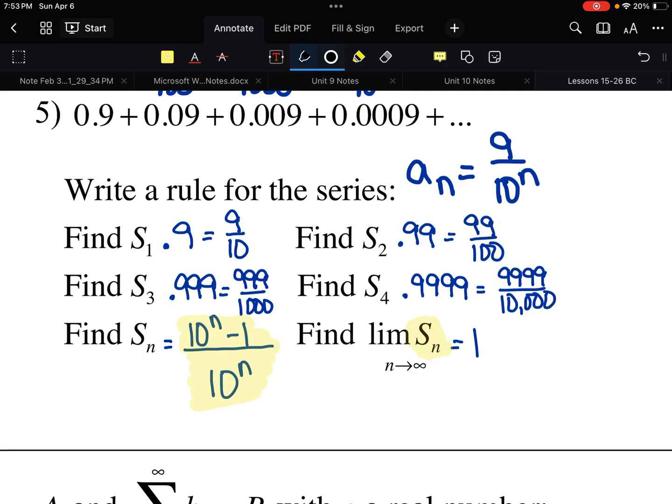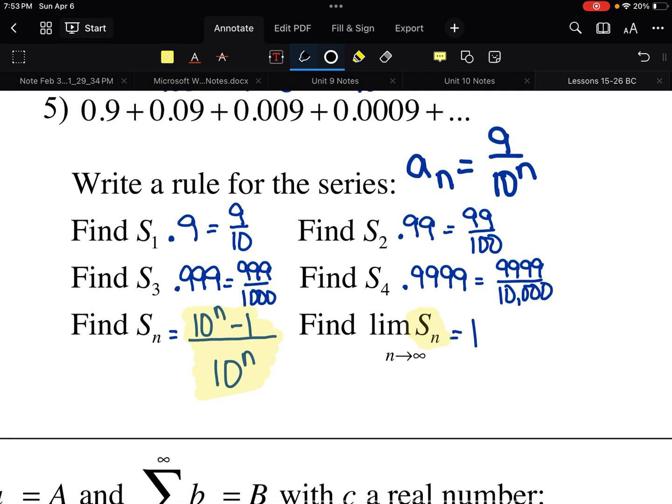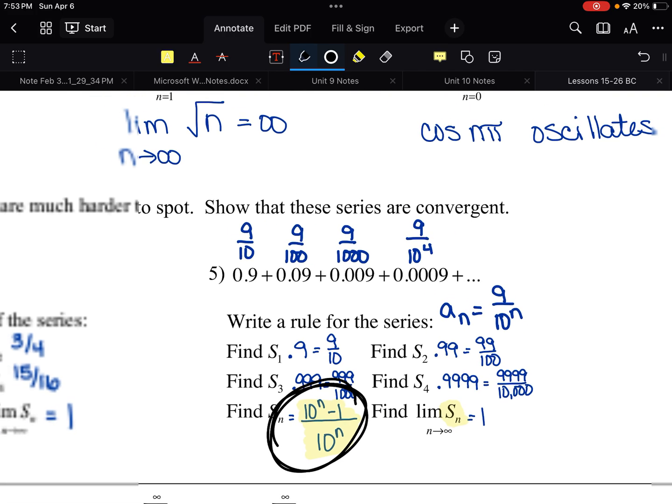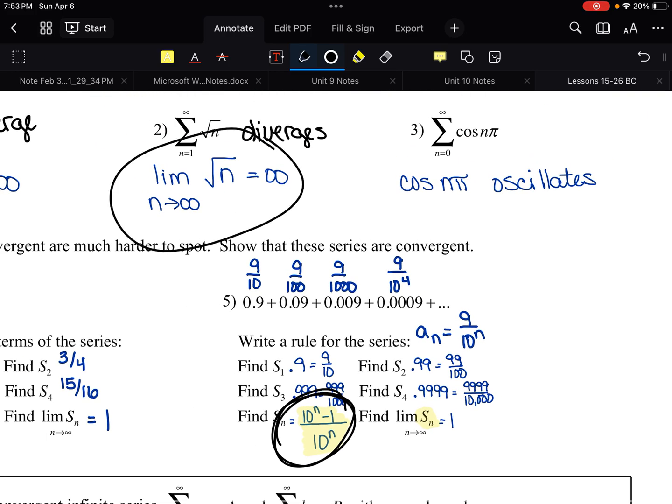Okay, so what we're about to talk about is how does this work? Why does this one have an infinite sum and this one won't? I can tell because I can look at the list of numbers and say, oh, they're getting bigger and bigger, or, oh, they're getting smaller and smaller. But that's not very mathematical. That's not good enough.